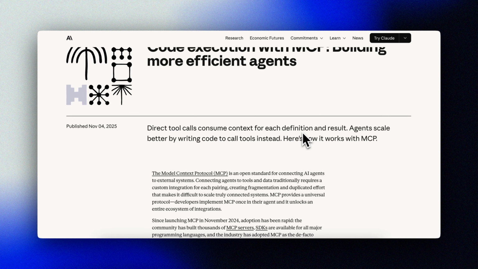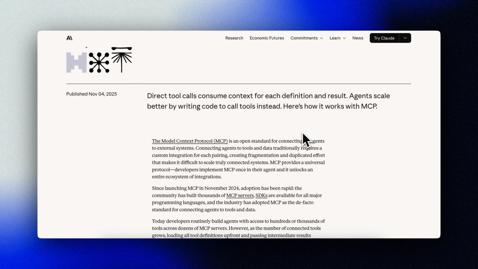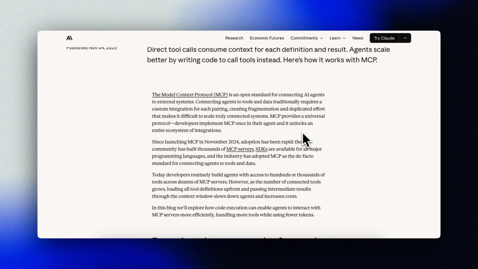Now, first things first. When Anthropic started talking about this conceptually a few weeks ago, a lot of people shouted that MCP is dead and this was the wrong approach and so on. And I completely disagree, and so does Anthropic. This is not about MCP being the wrong approach. It's about how we front-end loaded all tool definitions into context, and that approach has proven to not be scalable, at least in many cases. So stop saying that this kills MCP or whatnot.